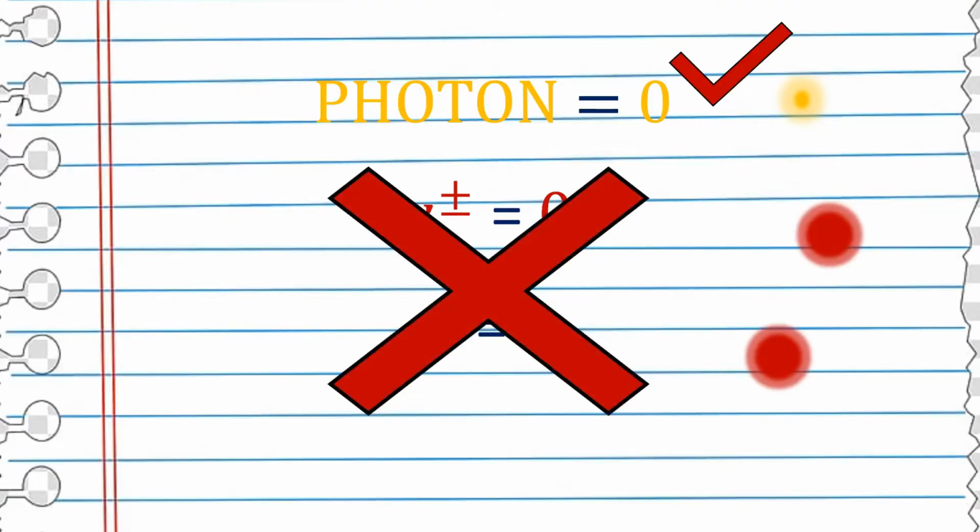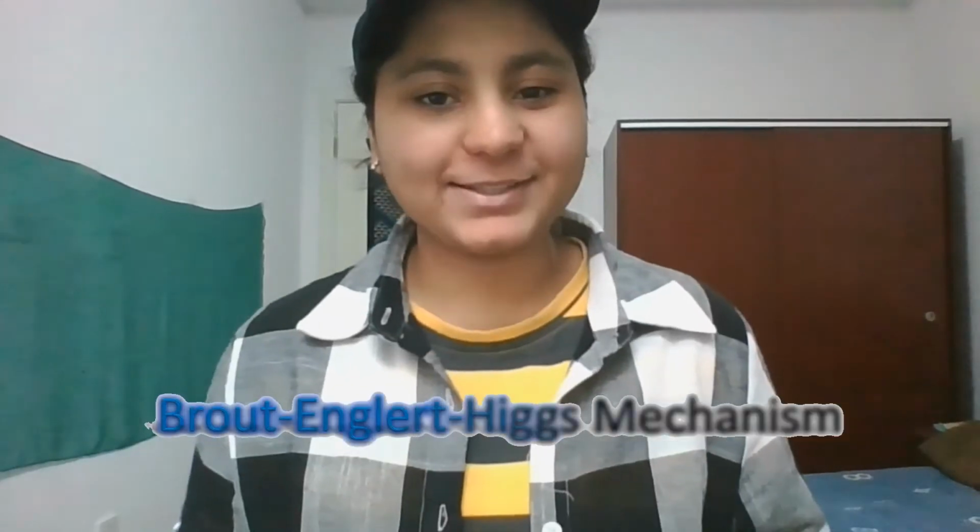Fortunately for us, theorists Robert Brout, Francois Englert, and Peter Higgs made a proposal that was to solve this problem. What we now call the Brout-Englert-Higgs mechanism gives a mass to the W and Z bosons when they interact with an invisible field, now called the Higgs field, which pervades the universe.